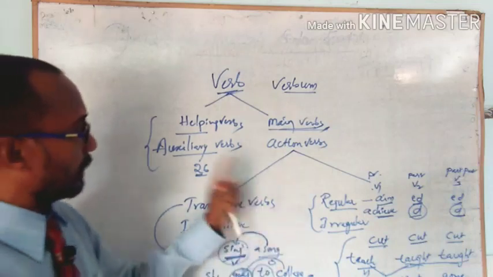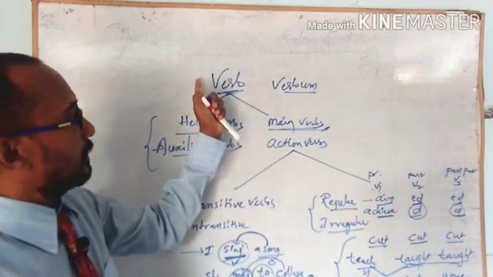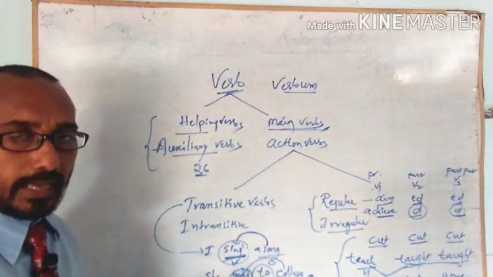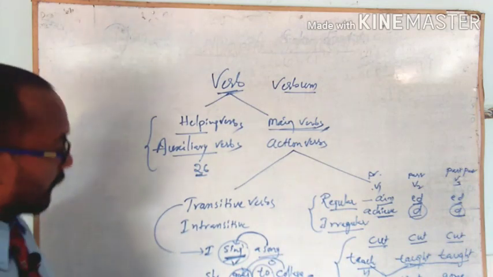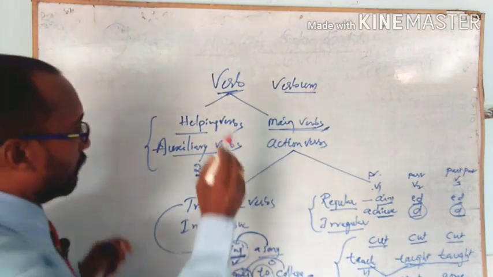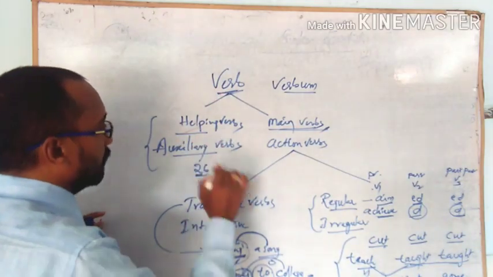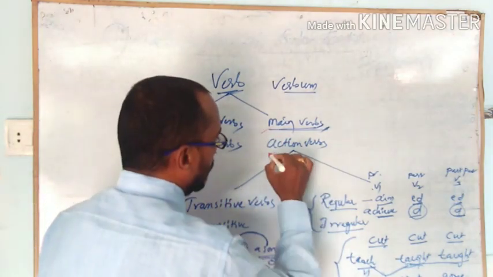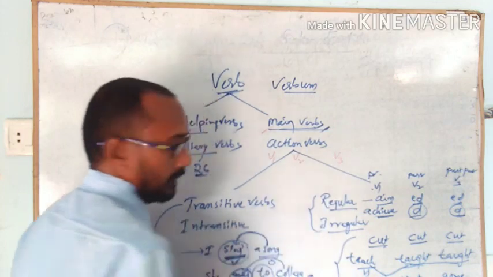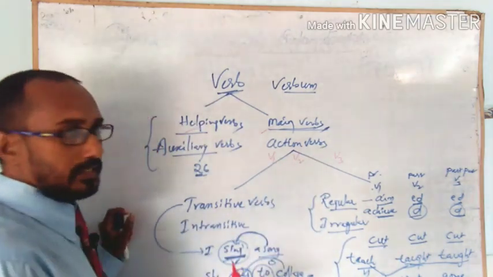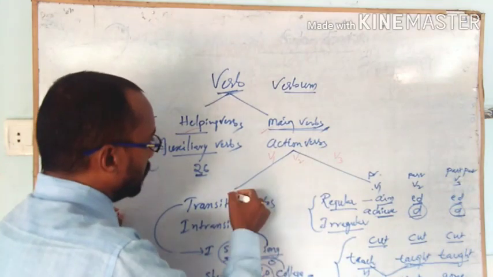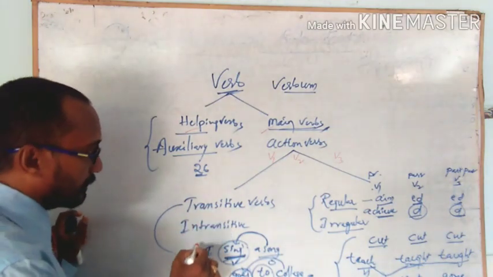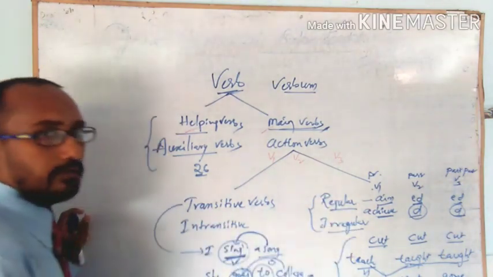To recap, verb is taken from the Latin word verbum, which means an action done by a subject. There are two kinds of verbs: helping verb and main verb. Main verb has three forms, V1, V2 and V3: present, past, past participle. Again we have two types of main verbs: transitive and intransitive, and regular and irregular verbs.